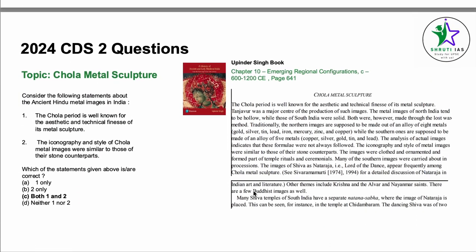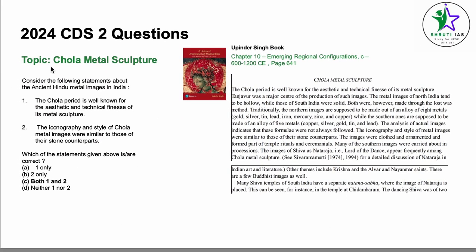Coming to question number 5, I think. So, this is about Chola metal sculpture. Consider the following statements about the ancient Hindu metal images in India. The Chola period is well known for the aesthetic and technical finesse of its metal sculpture. The iconography and style of Chola metal images were similar to those of their stone counterparts.